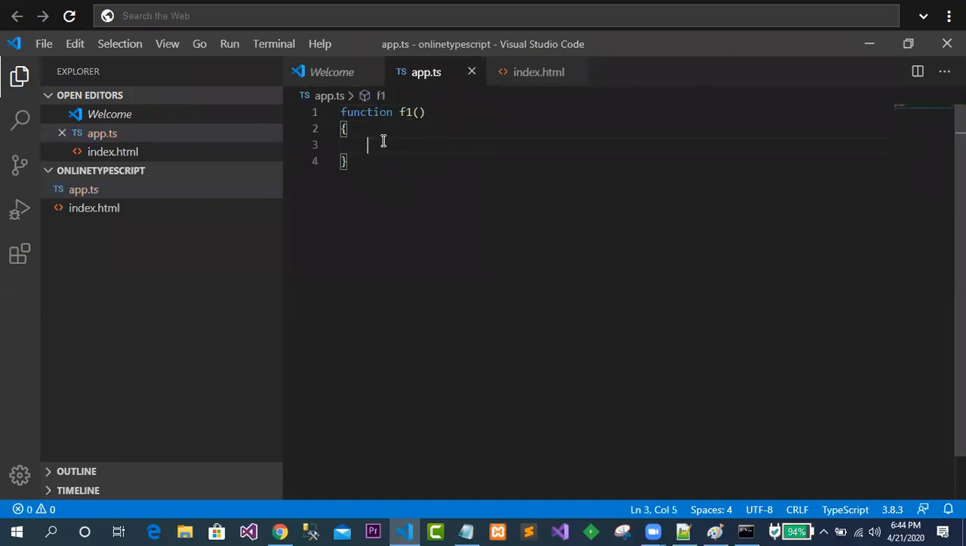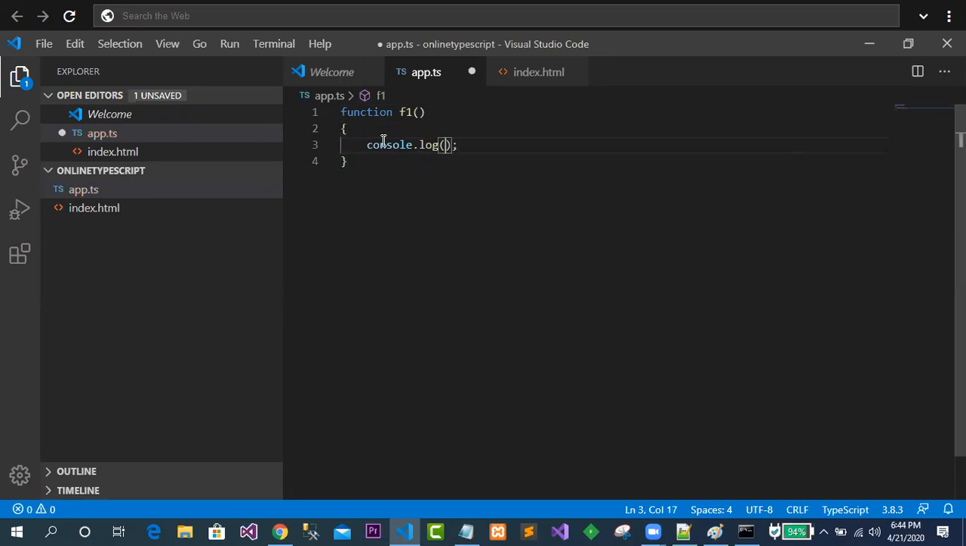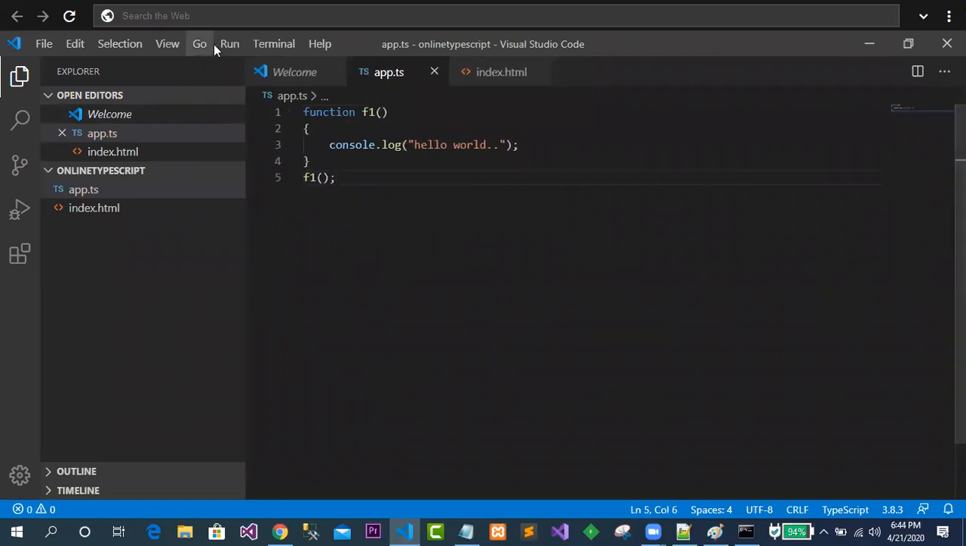In this case, I have written console dot log, and I have written hello world. This is the thing that I have written. After that, I will call F1. The F1 is called over here. It is looking great. Now I will compile the program. How to compile the program? To compile the program, there is an option called terminal options.